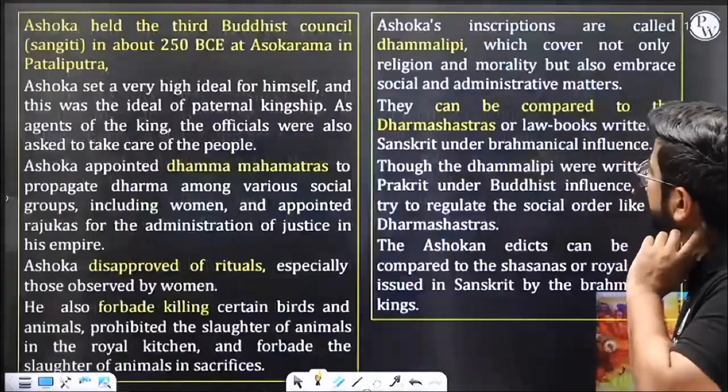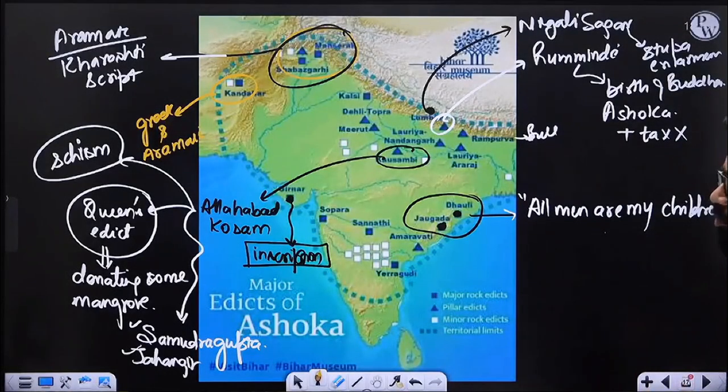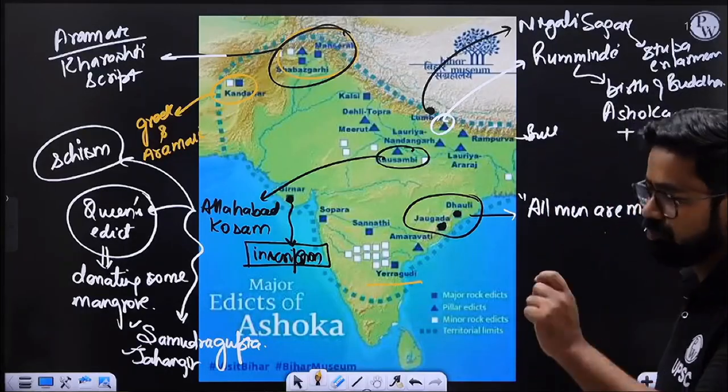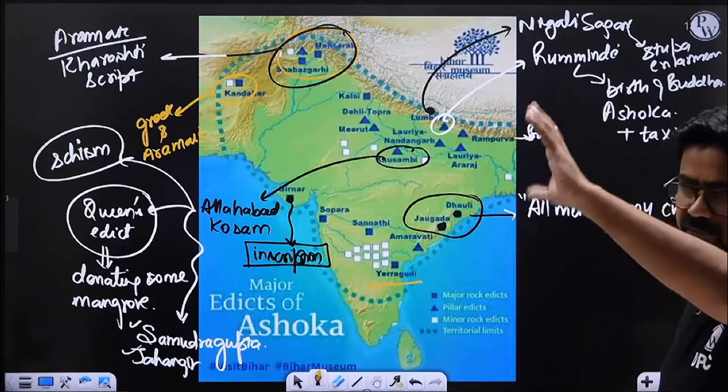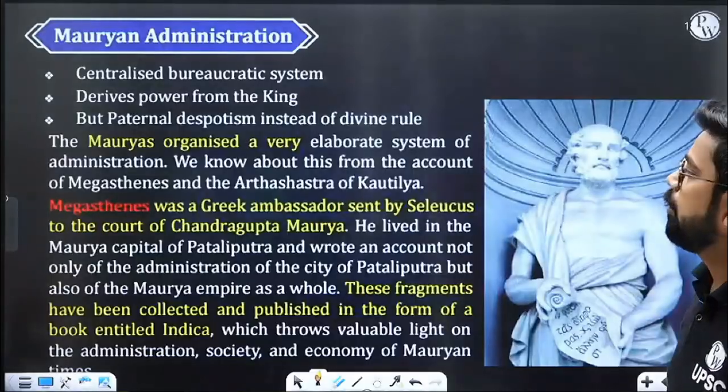Also, it is helpful if you make a map like this. This will be super helpful. Whichever inscriptions you know about, you can make a rough map and then you can answer things. For example, Sirsagudi, you might forget, but if you mark it and write something about it, at least you'll have some idea that it was somewhere there. So let's move ahead. Let's talk about modern administration.